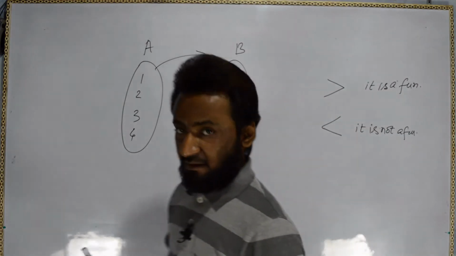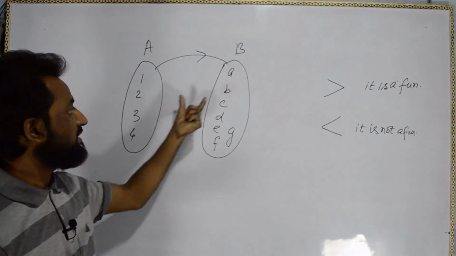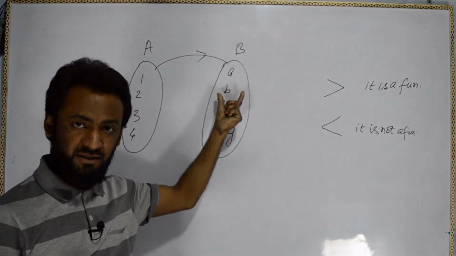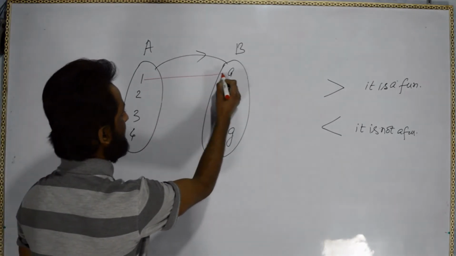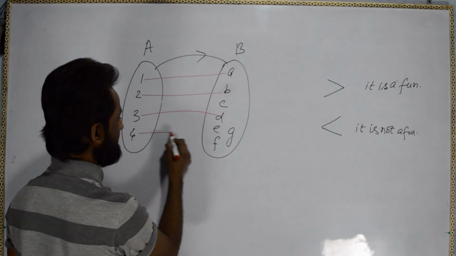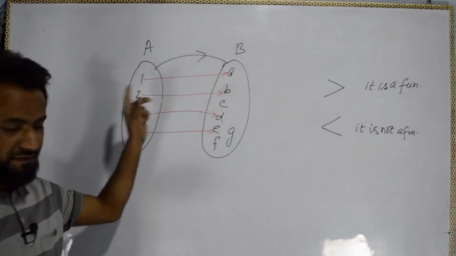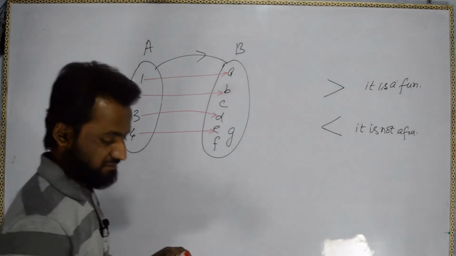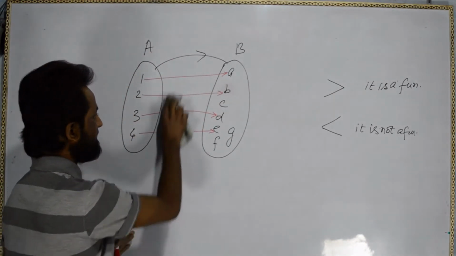Very first, if each and every element of set A is related to some or all elements of B, according to the first point of the definition of the function, it is a function. That's clear. Okay, so there is no issue with this, I hope. Okay, let me rough this.